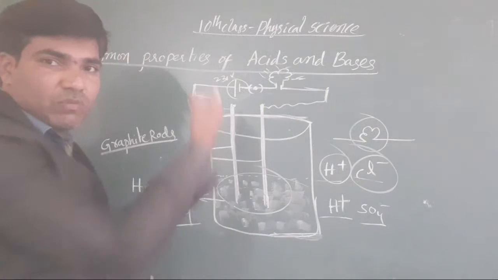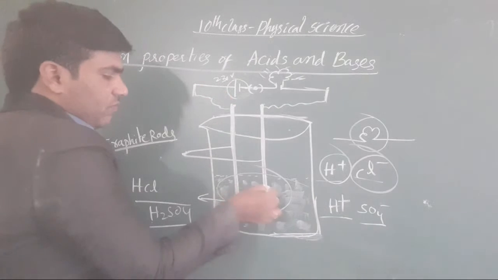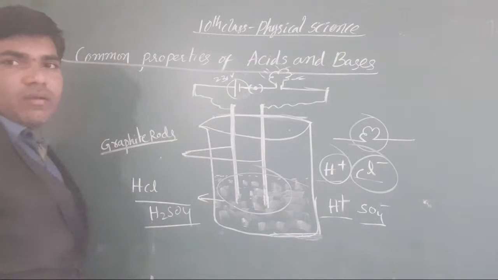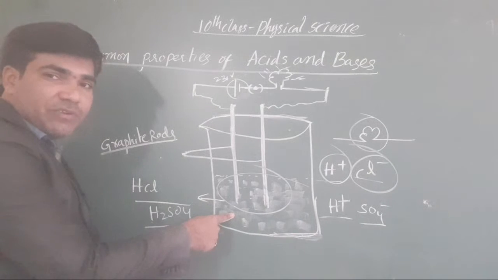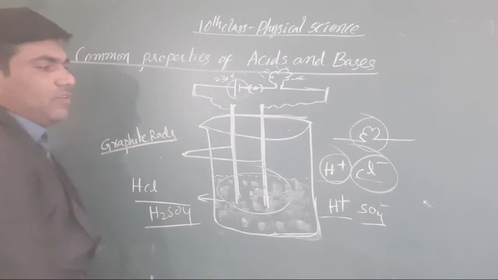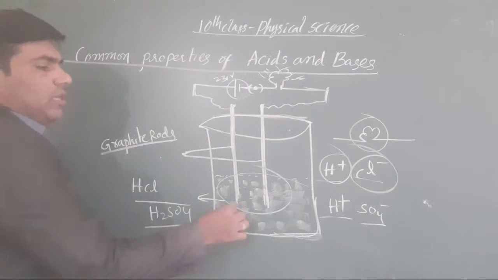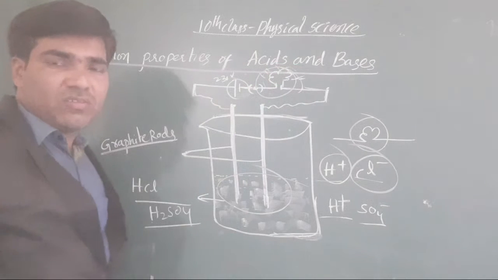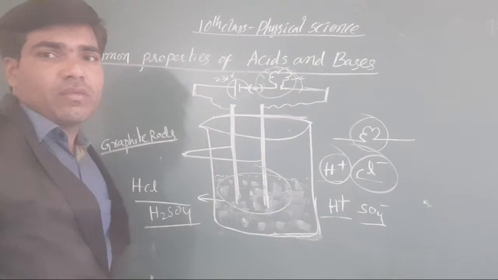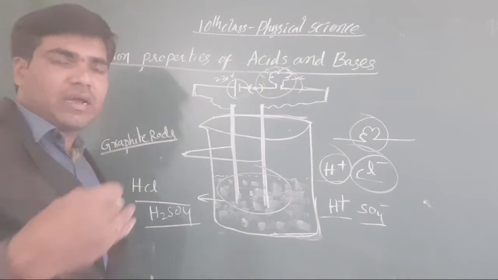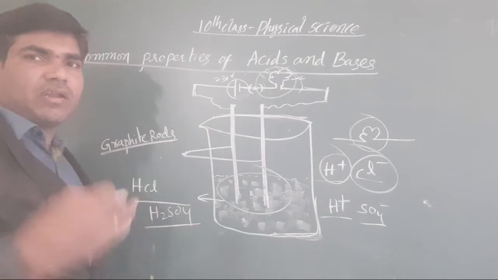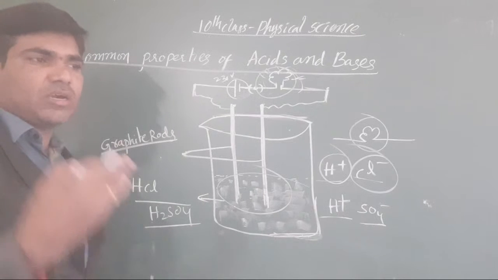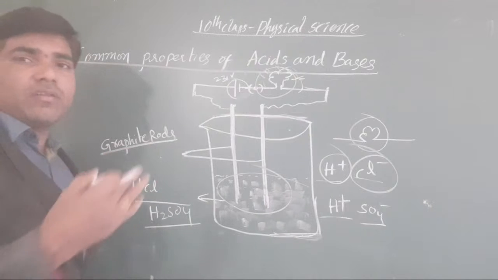Because of the current passing, these electrodes are affected by this electrical current. Now, what will we get? Ions are formed. Simply, does the bulb glow or not? It glows here. Why? Because ions are formed, and through those ions only our electrical current passes. Okay, clear or not, all the students? The current passes only through those ions.